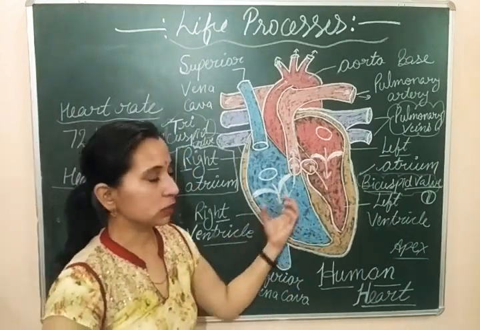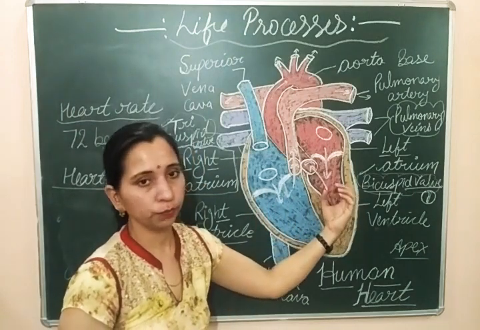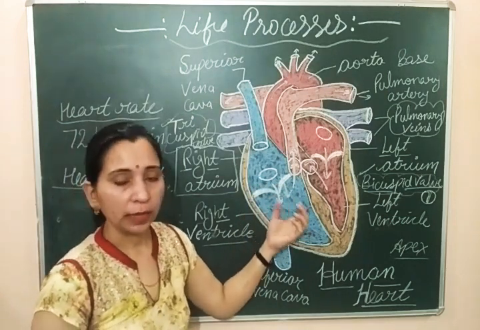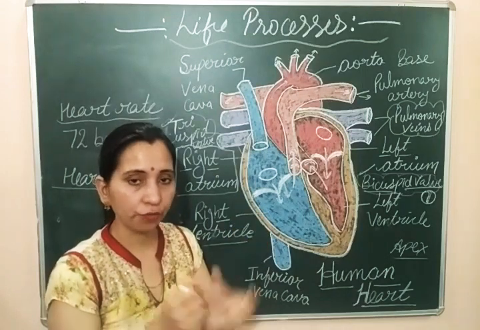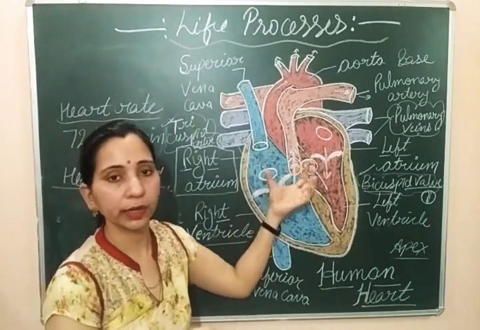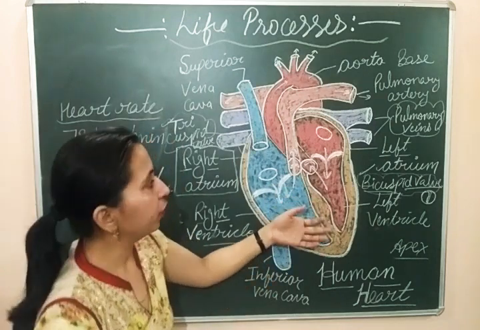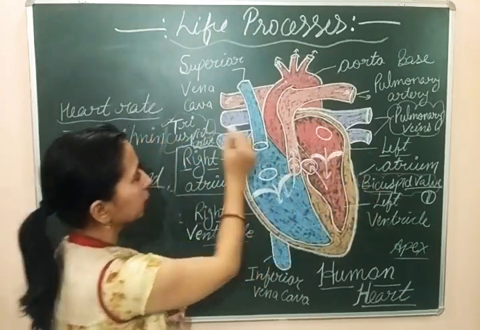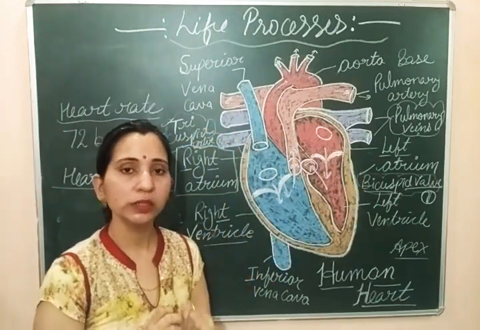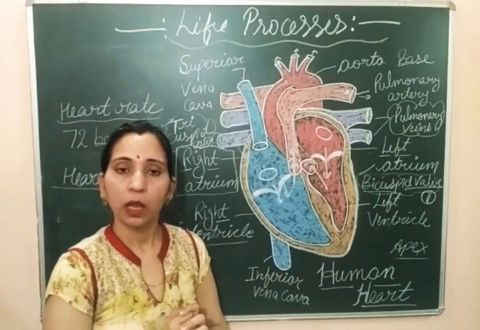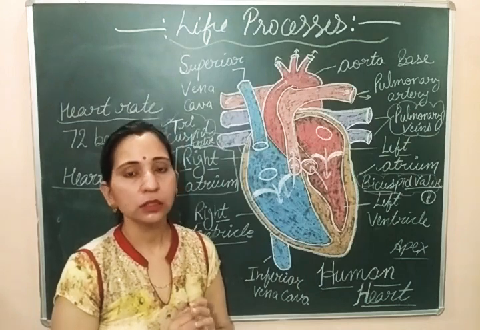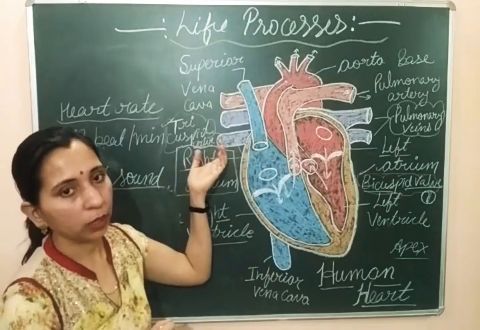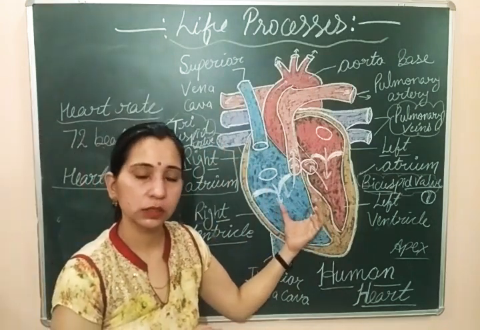So from the ventricles, the blood is transported into the aorta by the left ventricle and into the pulmonary artery by the right ventricle. When the ventricles contract to transport blood, so that blood does not fill back into the atrium, both the bicuspid and tricuspid valves get closed. And at that time the first heart sound is produced due to the closing of the bicuspid and tricuspid valves during the contraction of ventricles.